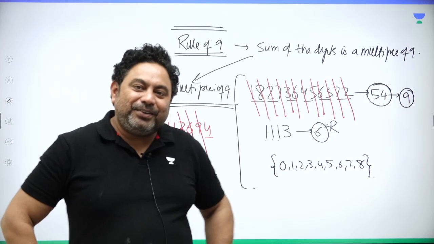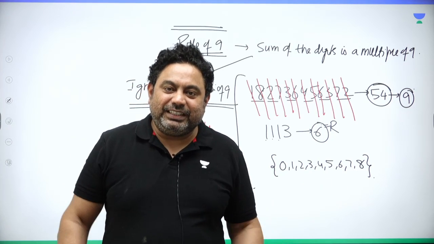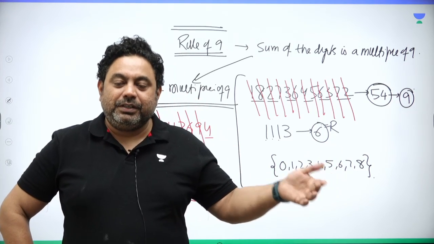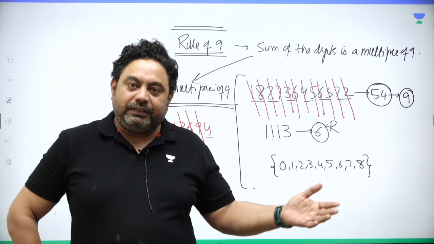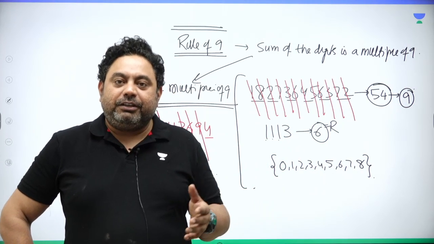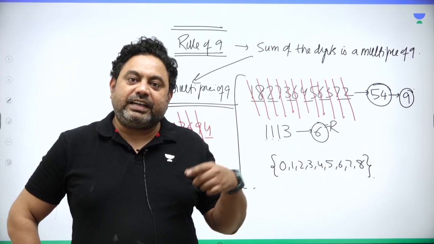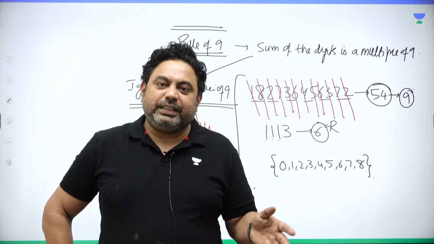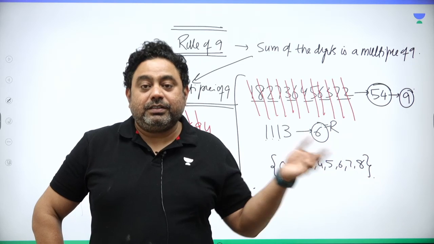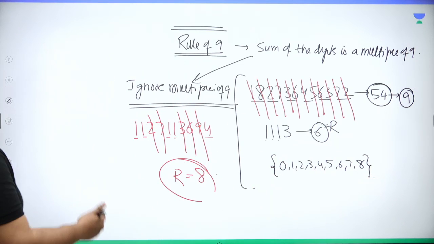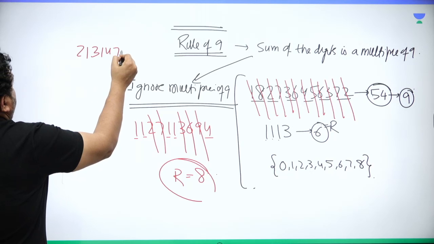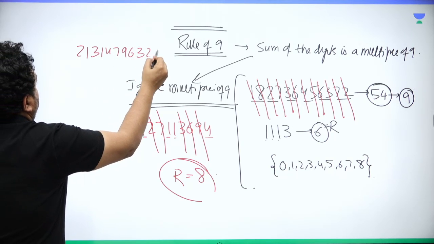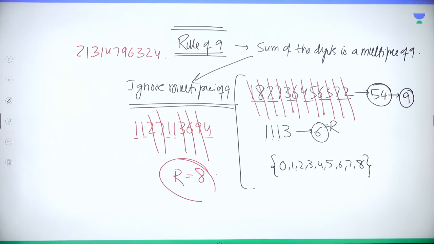Right. So now remember, wherever there is a sum of the digits, ignore multiples. So what is the divisibility rule of 9? Ignore multiples of 9. Right. So if the whole number is ignored, the number is exactly divisible by 9. If something is left, that is the remainder. Sir, one more example, sir. So I say, what is the remainder when 2, 1, 3, 1, 4, 7, 9, 6, 3, 4, 2, 6, 3, 2, 4 is divided by 9.